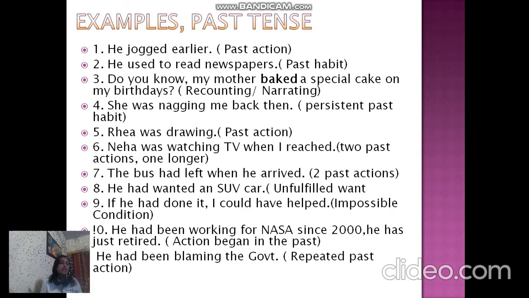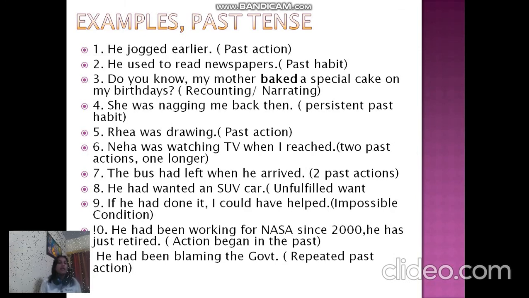And now comes the impossible condition. If conditions के तीन forms होते हैं, real है ना, unreal and impossible. ये वाला third form है impossible, जो हो ही नहीं सकता खुद से. But condition बता रहे हैं. If he had done it, I could have helped. अगर उसने वो काम उस टाइम पर कर लिया होता तो मैं उसे मदद कर देता, लेकिन अब नहीं हो सकता है, right? So if he had done, can you see that perfect structure?